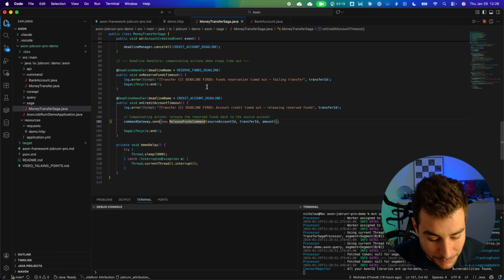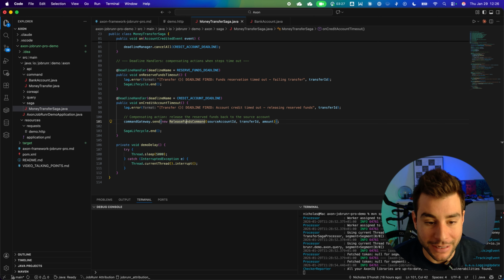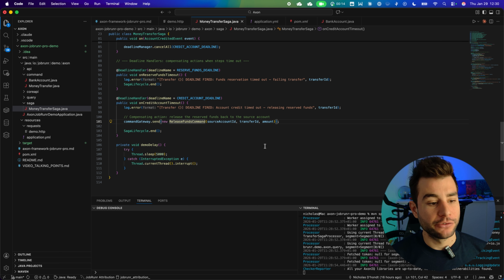So that's basically it. That is how it works. It's always the exact same pattern. You schedule a deadline, wait for an event, cancel the deadline when it works out, and every step has a really nice safety net. How to wire this up is actually super simple.